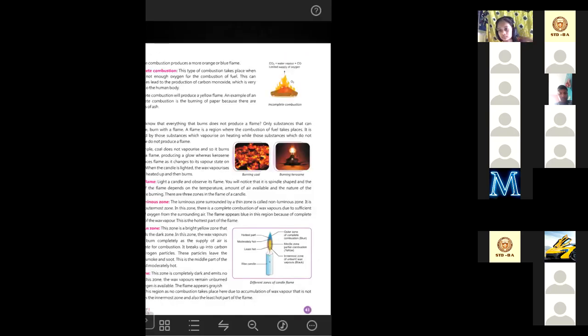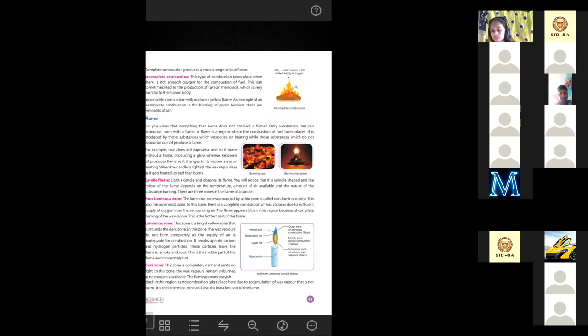Coal does not vaporize, so it burns without a flame, producing a glow. So that is not called a flame. The light that you can see, that is called a glow. Whereas kerosene oil produces a flame as it changes into its vapor state on heating.